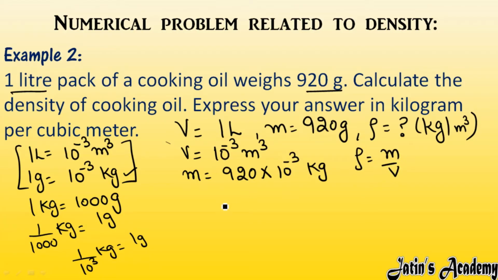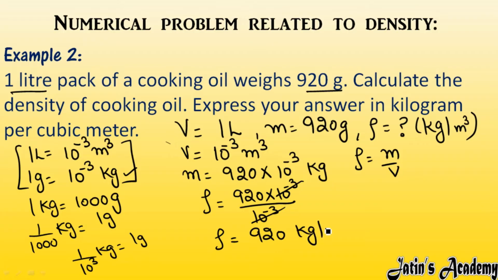Just put here the values. Density is equals to mass. Mass is what? 920 into 10 to the raised power minus 3 kilogram over volume. Volume is 10 to the raised power minus 3 meter cube. So 10 to the raised power minus 3, 10 to the raised power minus 3 we are going to cancel. So density we got as 920 kilogram per meter cube. Like this you can calculate the density in kilogram per meter cube. But yes, these two relations you have to learn properly.